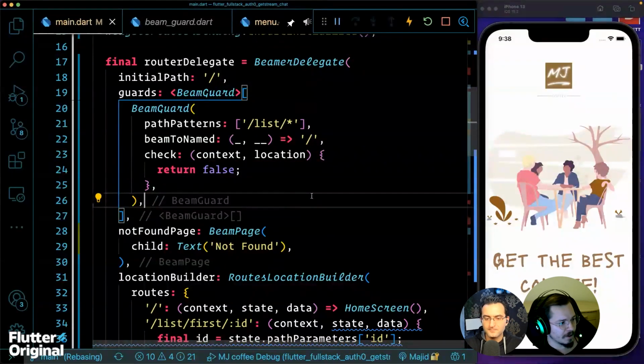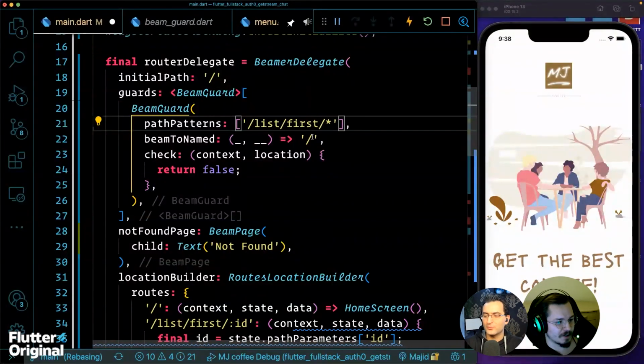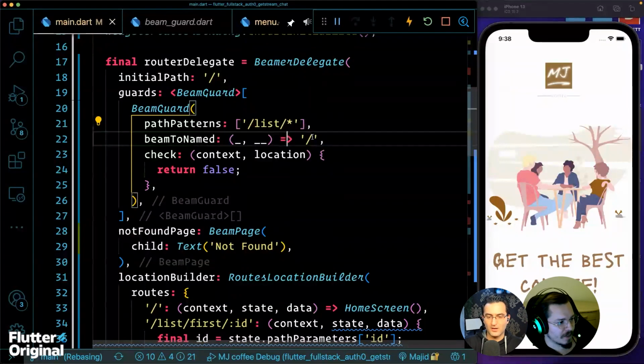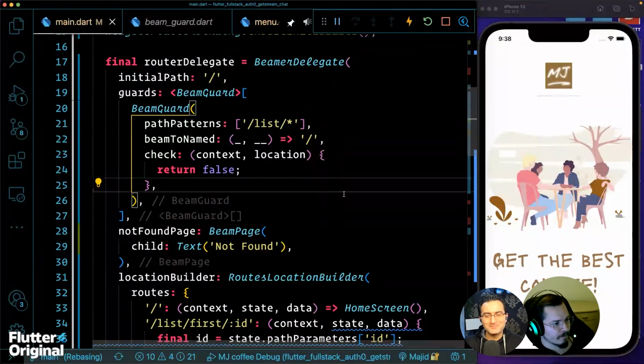I just realized patterns don't accept the parameters, so we should have put the star instead of colon ID. Oh, I see. You mean it should be like first a star? Okay, but actually, I wanted to protect the whole list. Doesn't matter. So that's good. That was easy. Nice. All right, very good.